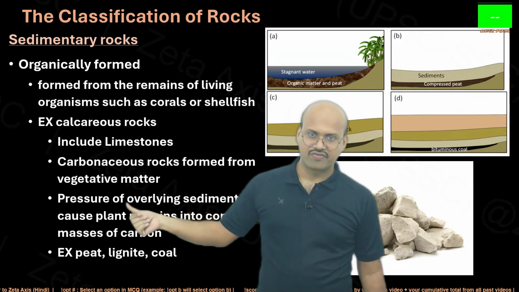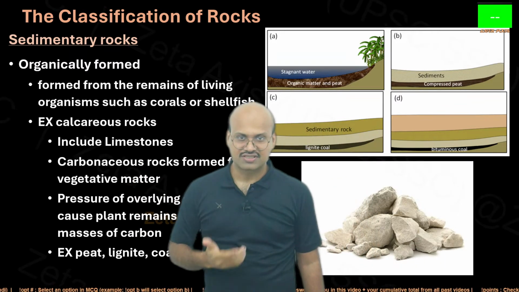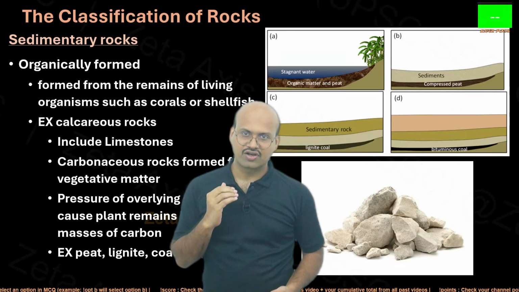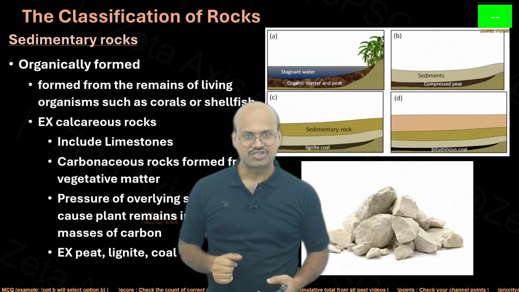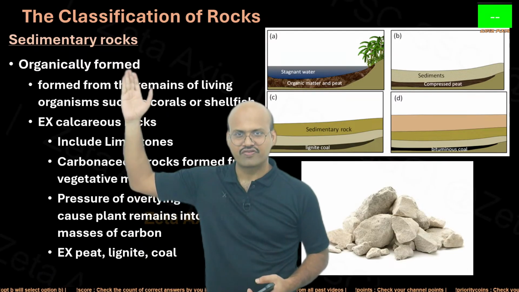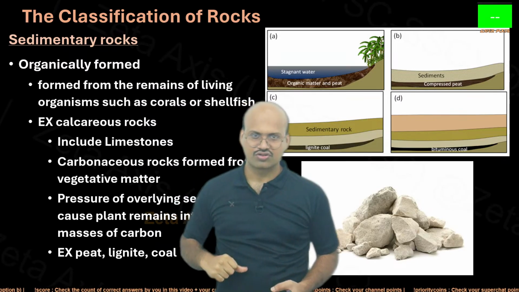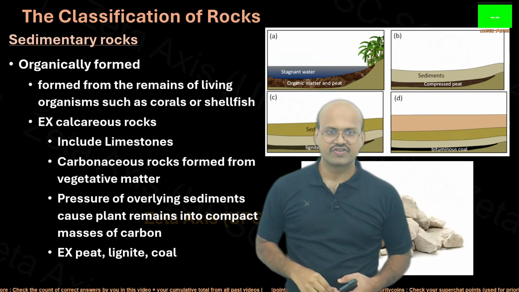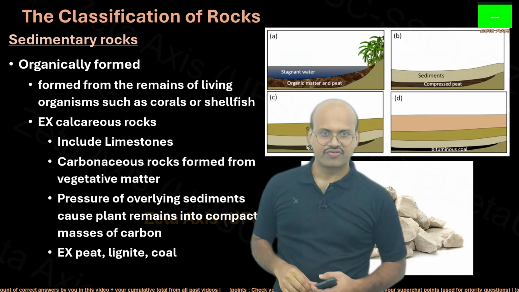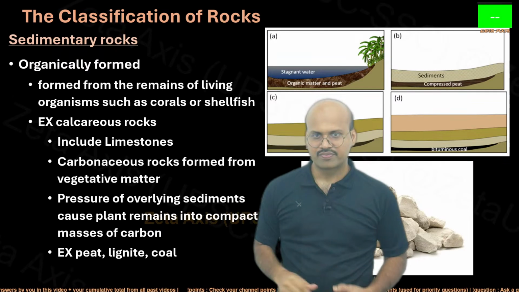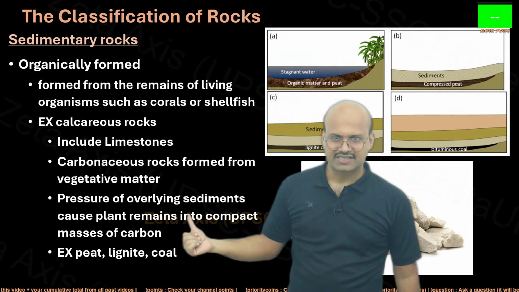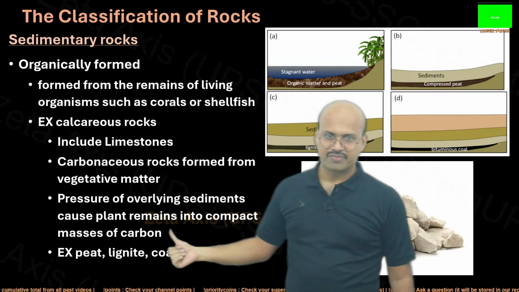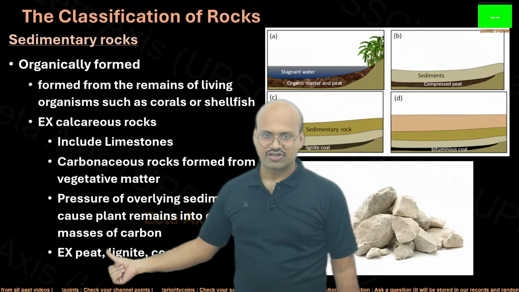Carbonaceous rocks are formed from vegetative matter. In the carbonaceous type, the vegetative matter got submerged and led to the formation of sedimentary rocks. So they are also examples of organically formed sedimentary rocks. The fossils of animals, when they form this type of rocks, can be called organically formed. Pressure of overlying sediments causes plant remains to become a compact mass of carbon.